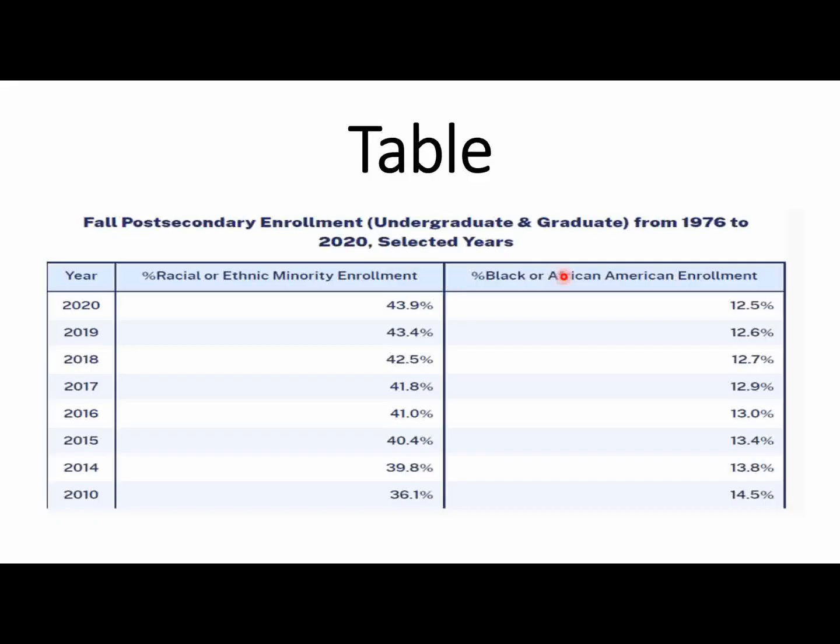The highest value is represented by 43.9% in 2020, and the lowest value is represented by 36.1% in 2010 for the ethnic minority enrollment. So you have only 35 seconds, so that's why I am taking only this one column. Overall, the image shows data related to the fall post-secondary enrollment. So this is the way you are going to attempt the table.